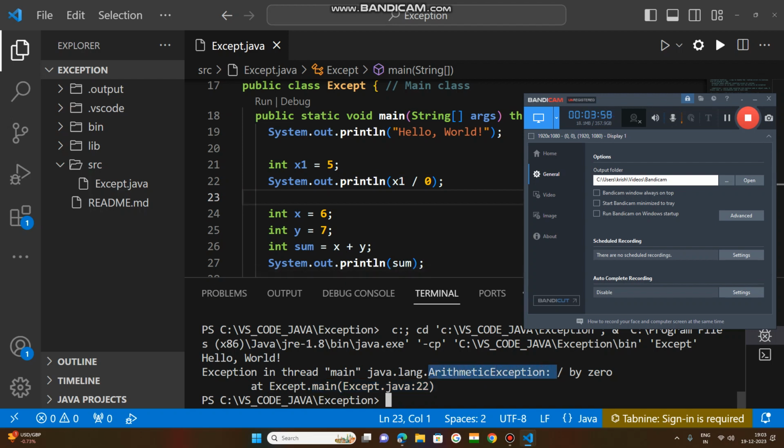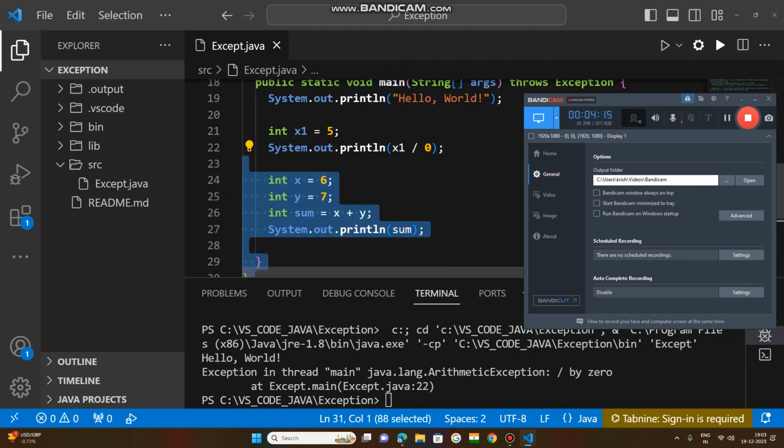When an exception occurs, the normal flow of control, meaning the next line of code to be executed, is disrupted. This line of code was not executed. The flow of execution stops at line 22.